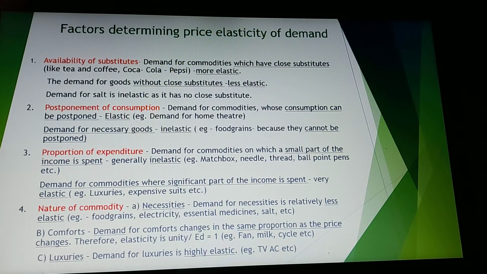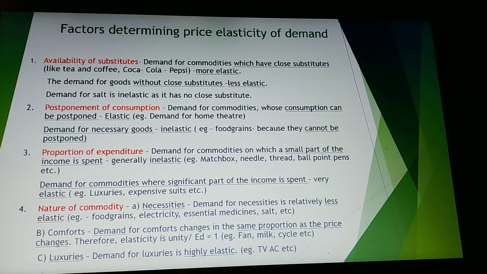If a commodity has many substitutes, especially if it has close substitutes, its demand will be more elastic. For example, tea and coffee, Coke and Pepsi. If the price of one increases, people will start buying the other commodity. Therefore, their demand is more elastic. Whereas commodities like salt, which don't have close substitutes, have less elastic demand.